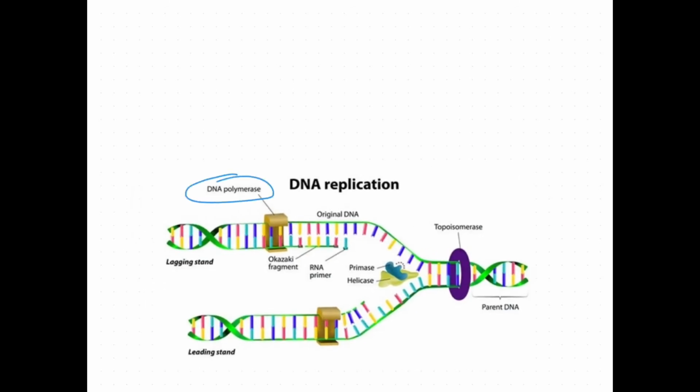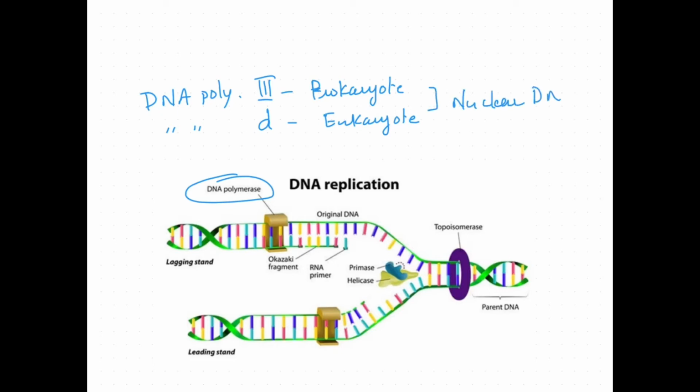The next important enzyme is DNA polymerase. These are the most important enzymes for replication, as they are responsible for synthesis of new DNA strands. Although multiple DNA polymerases are present in both prokaryotic and eukaryotic cells, only some of them, that means DNA polymerase 3 in prokaryotes and DNA polymerase delta in eukaryotes, are directly involved in the replication of nuclear DNA. Nuclear DNA means the DNA found inside the nucleus.